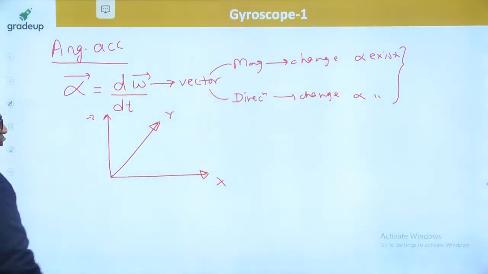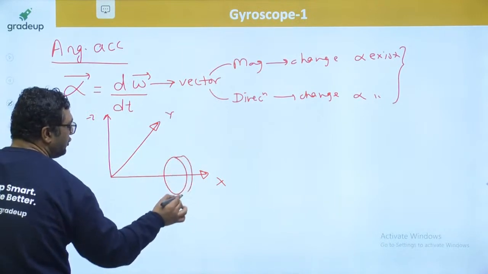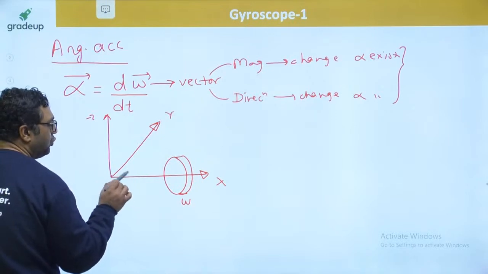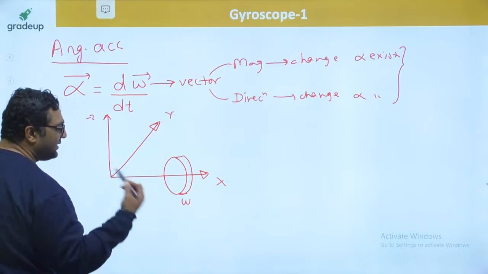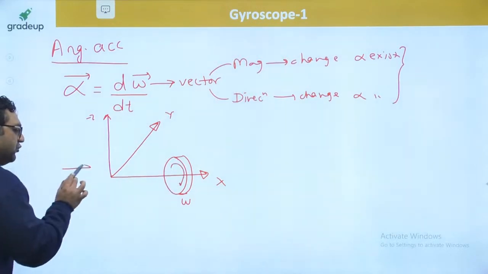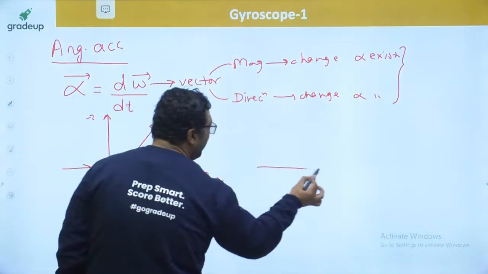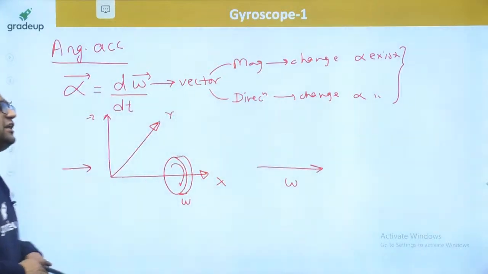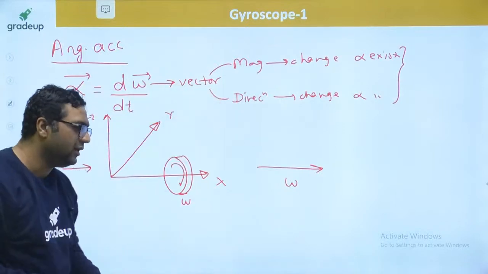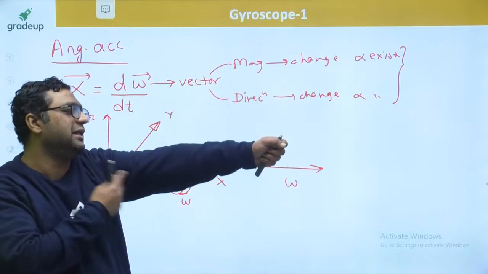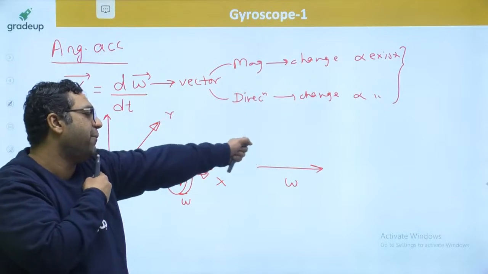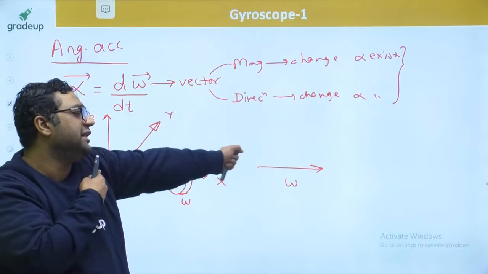So in that case, if you take the rotor, I said this rotor is rotating with an angular velocity of omega, and let us say we have a change of speed as well as direction. If it is rotating clockwise as seen from this view, this is the omega vector, because it is clockwise as seen from this side. So I will make the direction of omega like this. And let us say this rotor is rotating like this, and by chance this axis of rotation is changing in the xy plane.